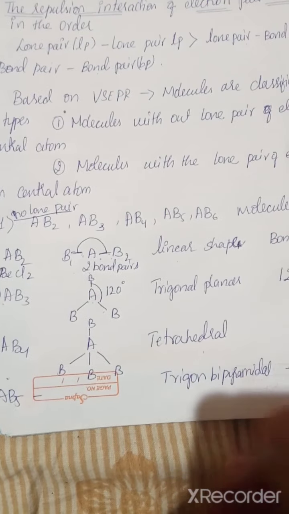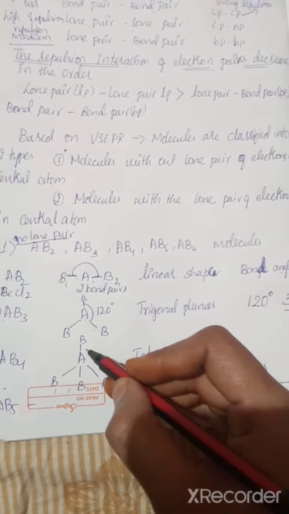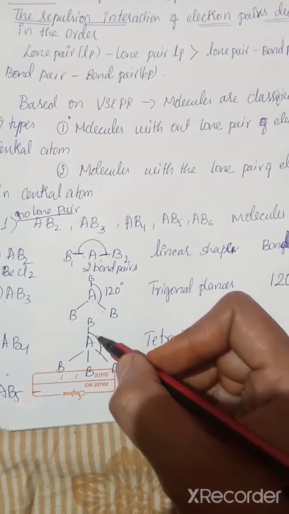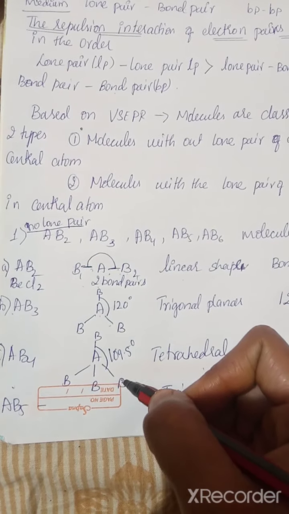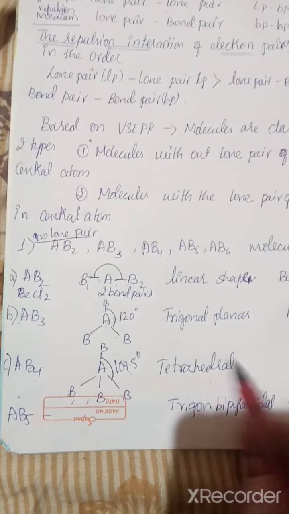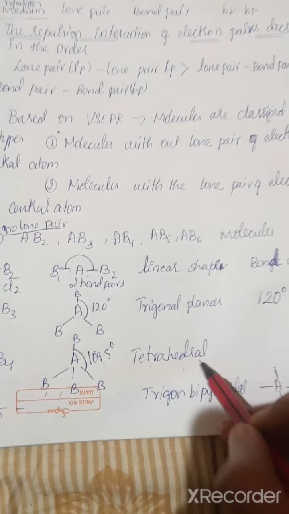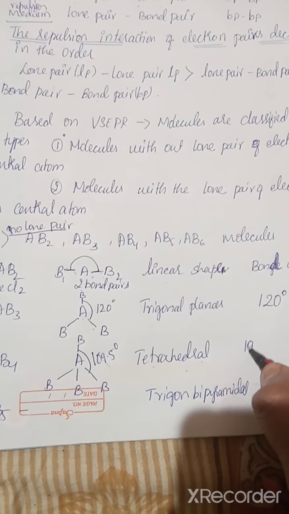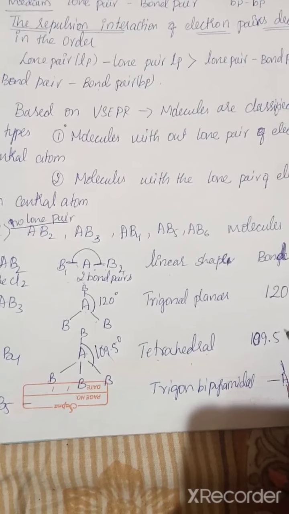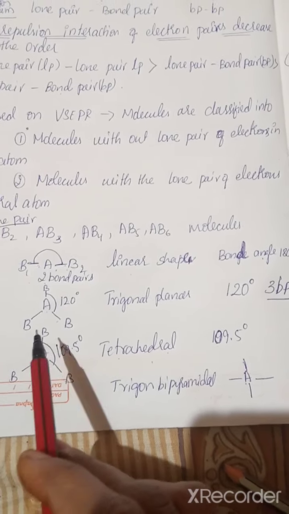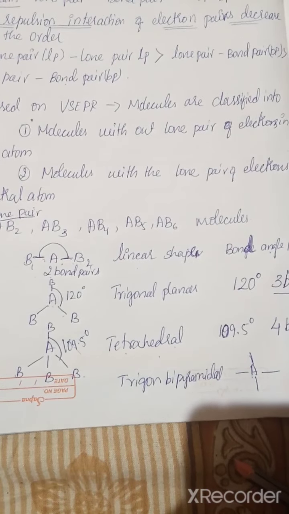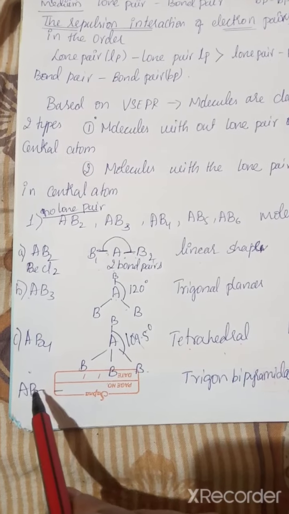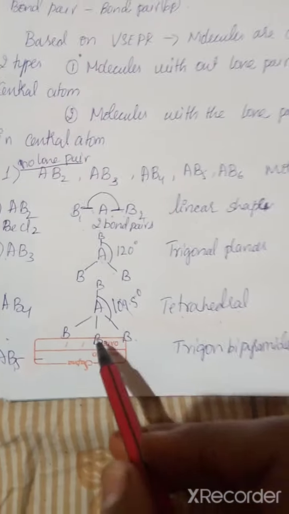And what about the bond angle? Here the bond angle is 109.5 degree. Is it clear? That is 109.5 degree. That is the tetrahedral in structure and bond angle is 109.5 degree. And how many bond pairs are there? 1, 2, 3, 4. Is it clear? 4 bond pairs are present. Is it clear? And when we come to the AB5, AB5 is the form, that is, I didn't write the